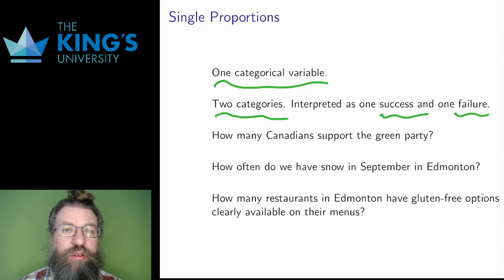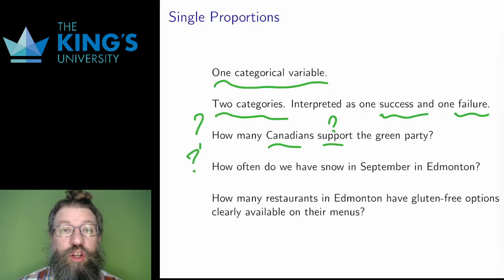What kind of questions are we asking then? Well, we're asking these questions. How many Canadians support the Green Party? There's only one group, Canadians, but there are two categories, support or do not support. There is one percentage. What is the percentage in the category support?